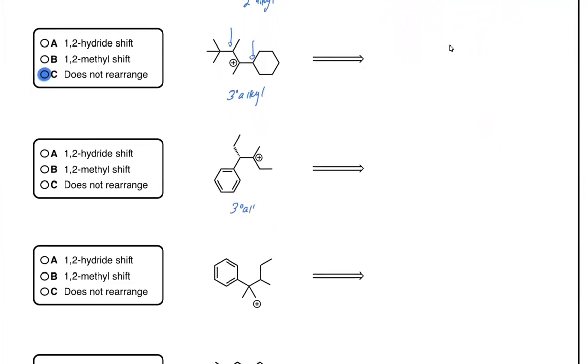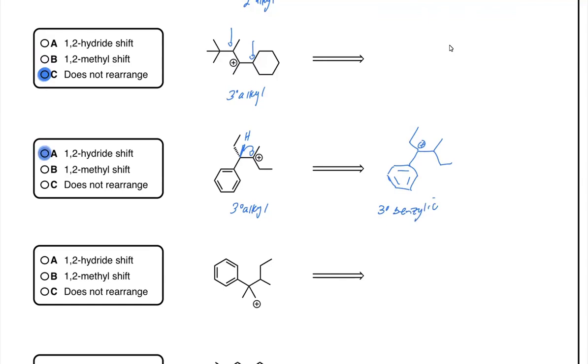In this next example, we're starting off as tertiary alkyl, and I see that the adjacent position is tertiary and benzylic. So what I could do here is a 1,2-hydride shift. And as a result of that 1,2-hydride shift, the positive charge is now located at the tertiary benzylic position, which is more stable than the tertiary alkyl. So here we have a 1,2-hydride shift.